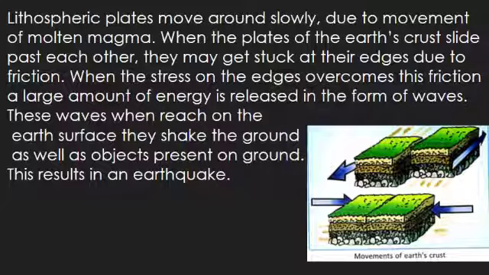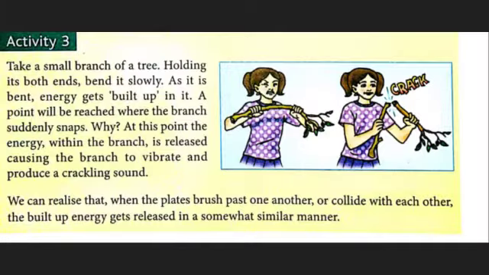Now, look at the activity that is given in your book, that is to take a small branch of a tree, holding both its ends, and bend it slowly. You can take any type of stem or any wooden rod which you are able to break.